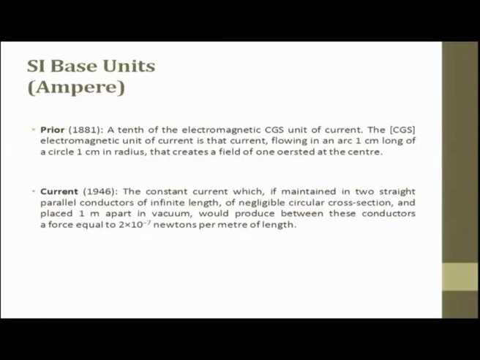So, this was prior, but the current definition for current, from 1946, is the constant current which if maintained in two straight parallel conductors of infinite length of negligible circular cross section and placed 1 meter apart in vacuum would produce between these conductors a force equal to 2 into 10 to the power minus 7 Newton per meter of length. So, it is nothing but the definition for amps.